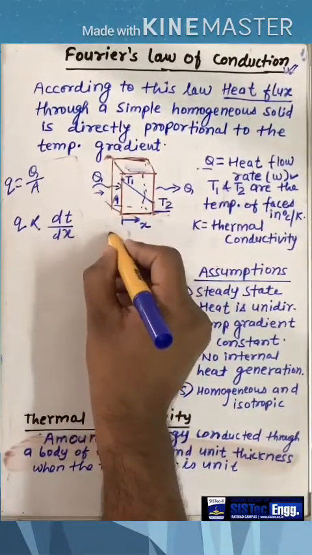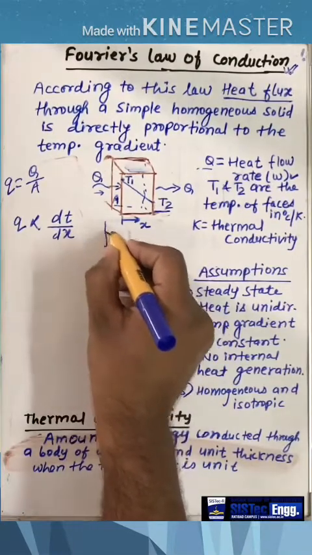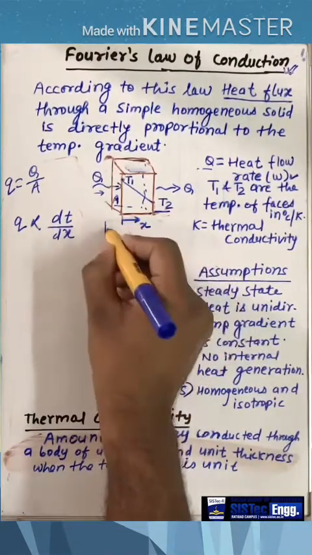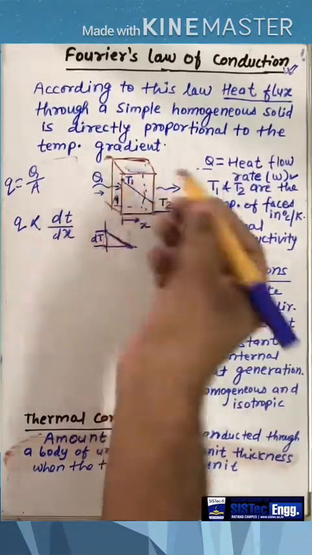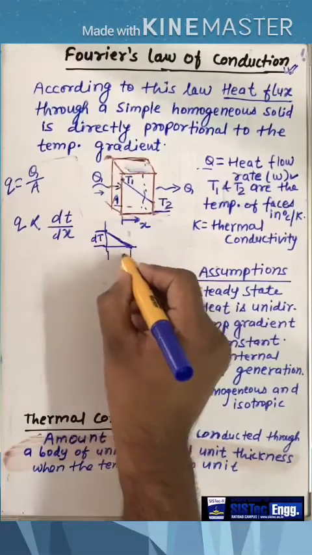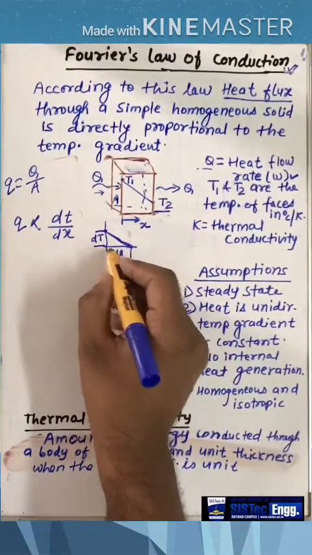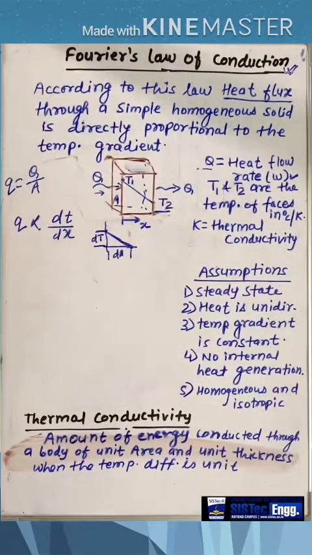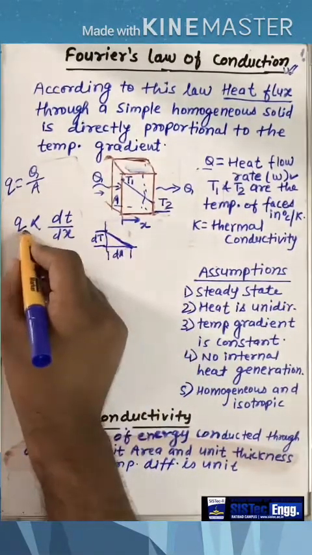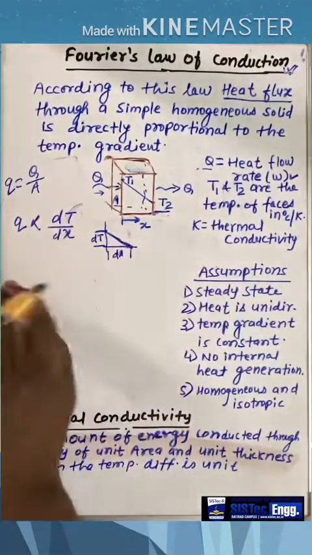If we want to calculate the gradient of this line, suppose this vertical distance is dT, meaning T1 minus T2, and this distance is dx, meaning x1 minus x2. In that condition we can say that the gradient is nothing but dT by dx, as the gradient is the perpendicular upon the base. So it can be written as q is proportional to dT by dx. Fine.